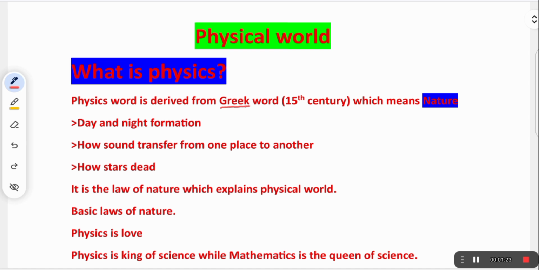For example, how day and night are formed, how sound transfers from one place to another place. This is related with physics. Physics only explains this concept, how sound transfers from one place to another place. I hope you understand very well.